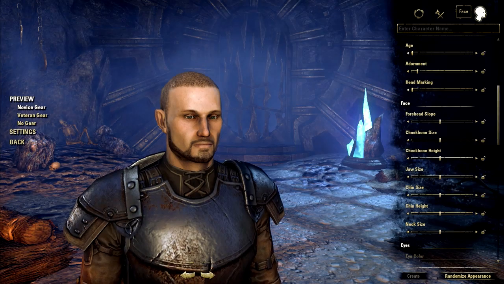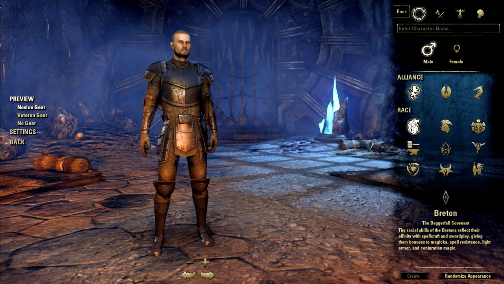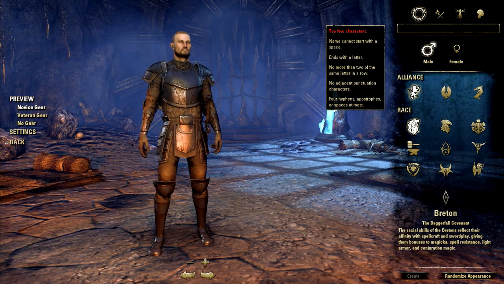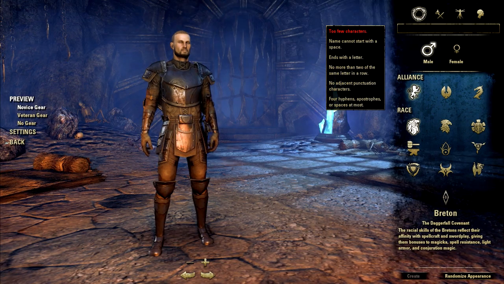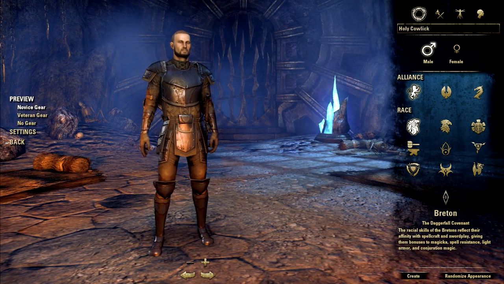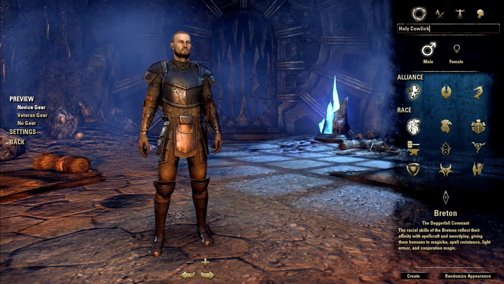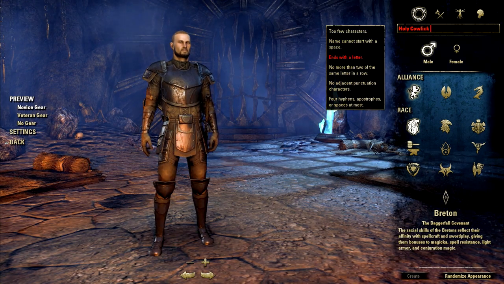So first of all, at any time we can edit our name, and what I like most about it is that we can use spaces, apostrophes, and hyphens, which should make coming up with a name easier for a lot of people, as you can have a last name and you have more options to modify the name as a whole if you really want a particular name.